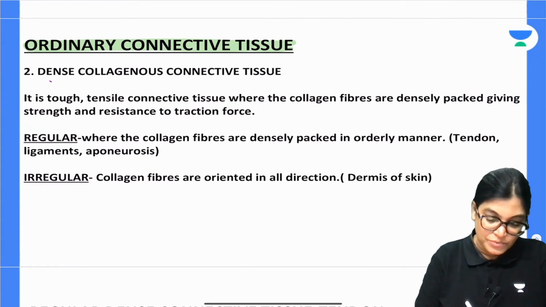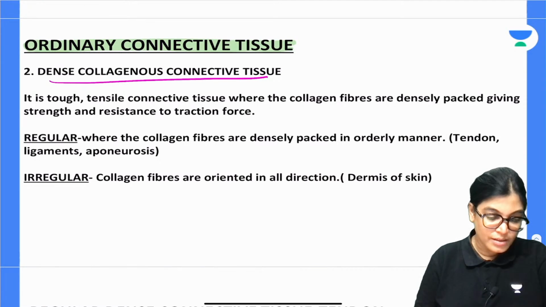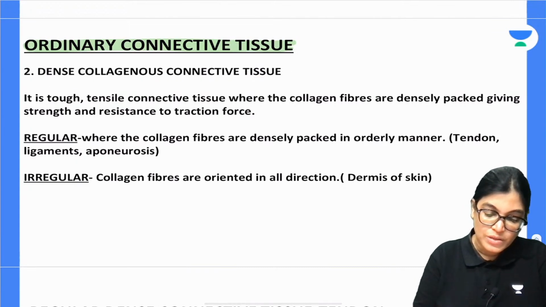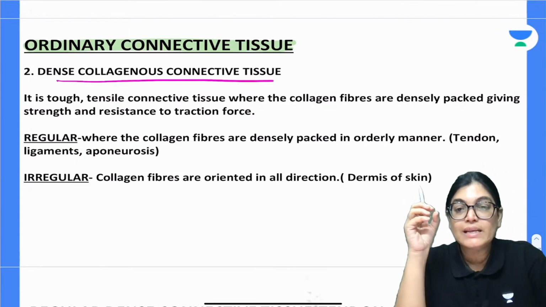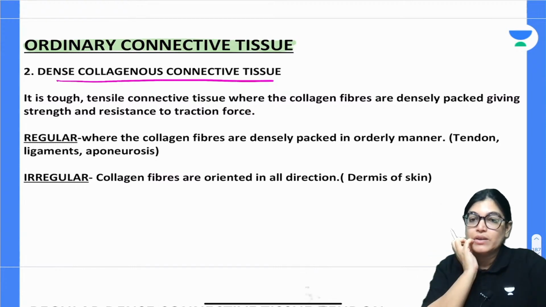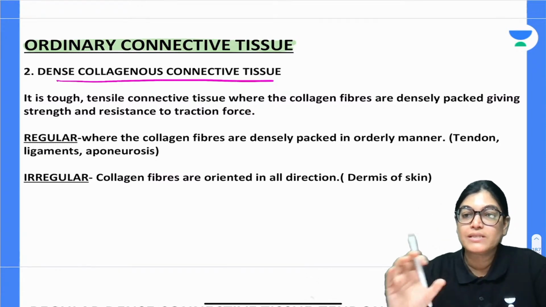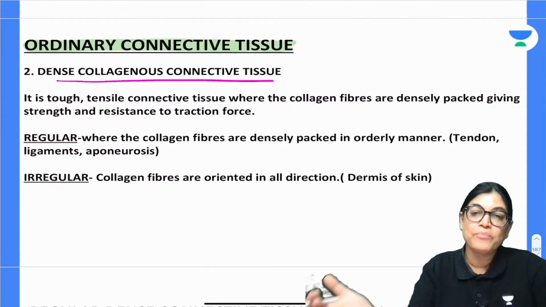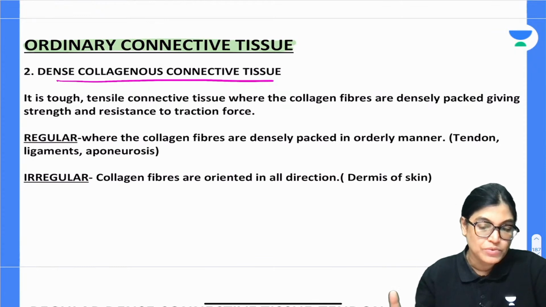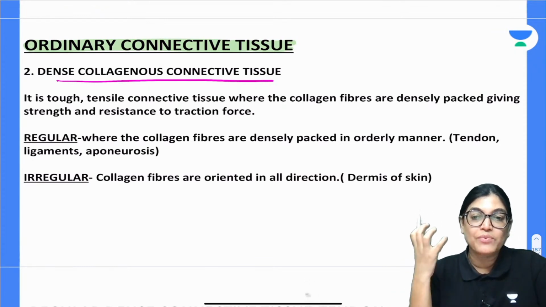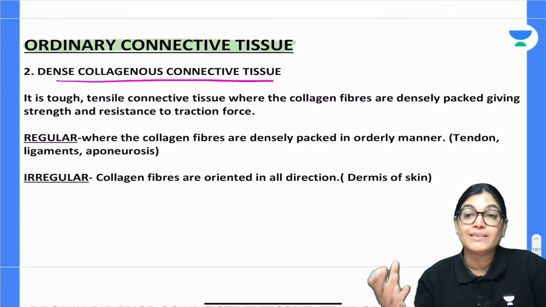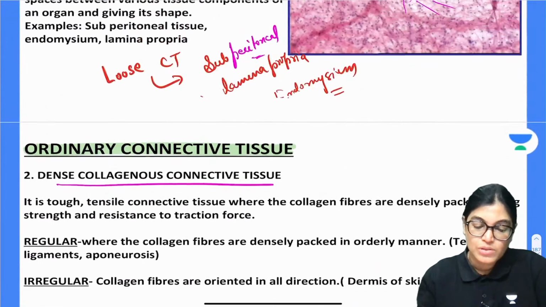Now, dense collagen connective tissue, it is tensile. Loose connective tissue, dear, whenever you see any of the important slides where you can see the collagen, loose connective tissue means it is associated with the organs. So loose connective tissue means, for example, peritoneum. Below the peritoneum we have loose connective tissue. It's very fatty. So for example, when you go for dissection, you remove the skin and then you get the fatty layer, that is loose connective tissue.